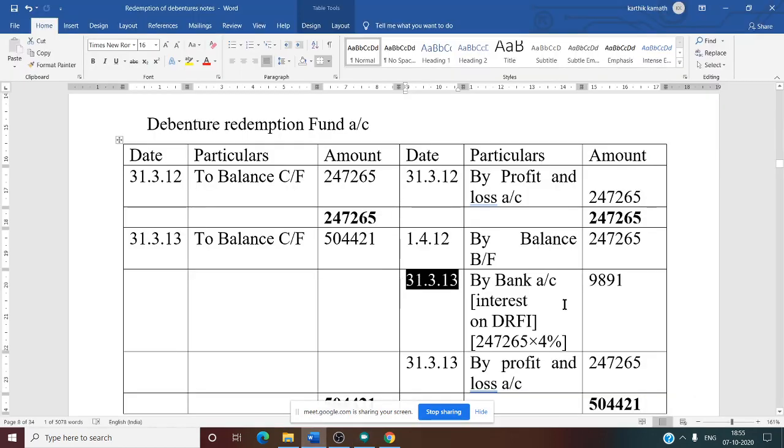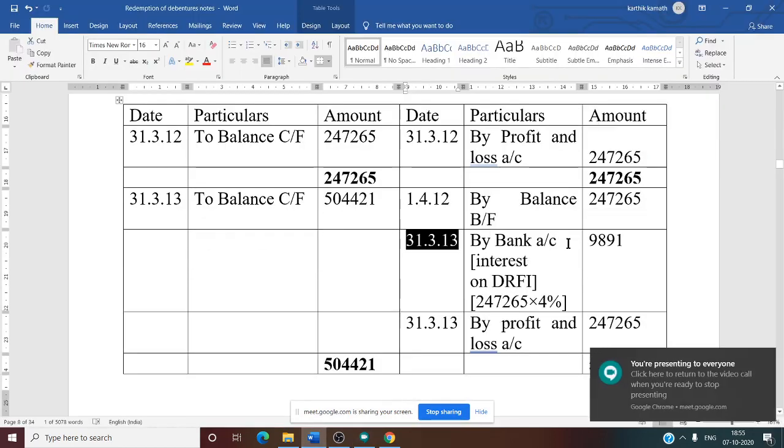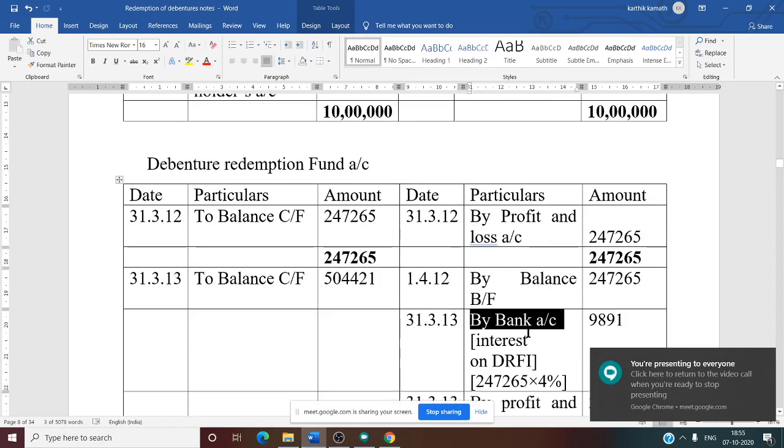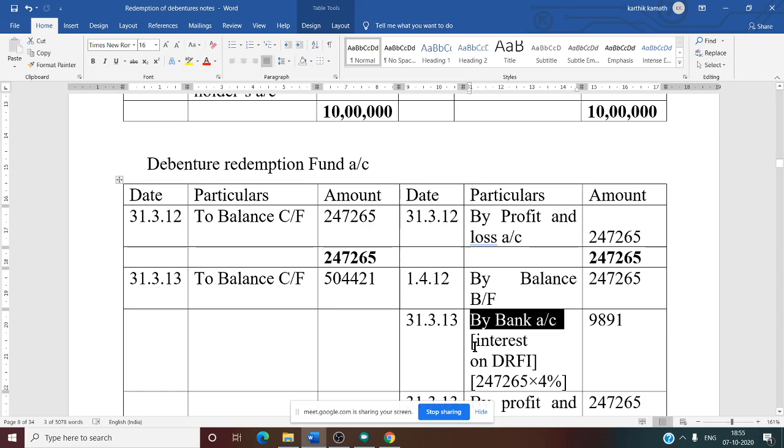That is why here there is an interest calculation by bank account. See this. Why have we taken by bank account? We have simplified the journal entry. We have discussed, right? The simplified journal entry. What is that? Bank account debit to debenture redemption fund account. That is why we have written by bank account.